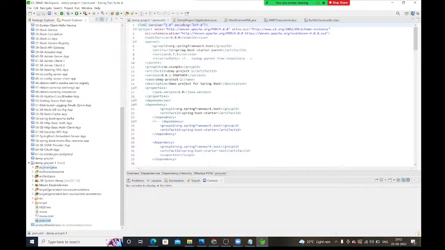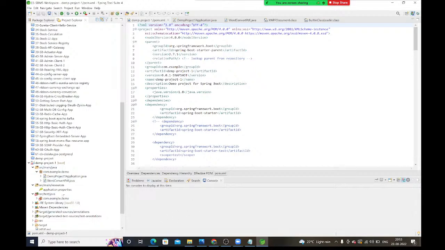There are multiple folders. SRC main Java: if you expand this, inside it one more package is available, com.example.demo. If you go here you can see the Java applications. These are the Java programs. Same here, if you go to SRC main resources, we have some properties files. If you go to this, you can see some test classes. Even non-technical people, like our DevOps people, can create this project folder structure.